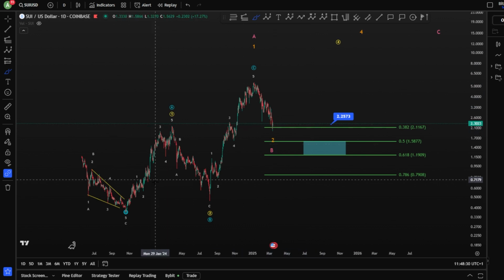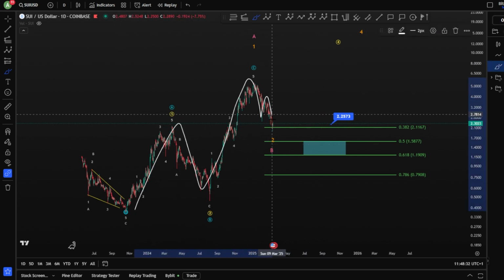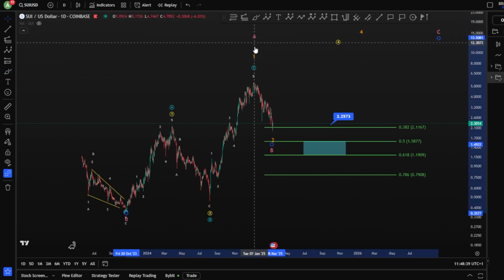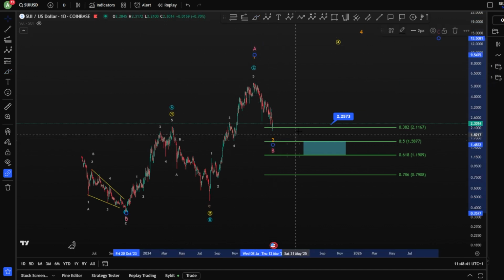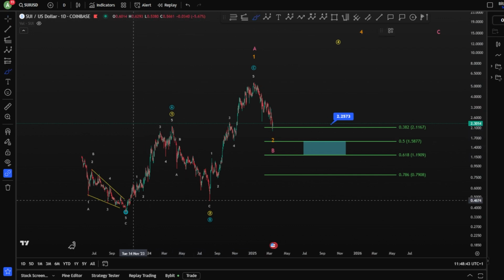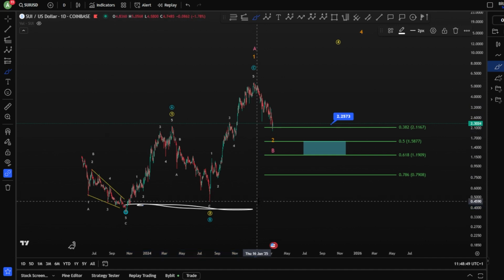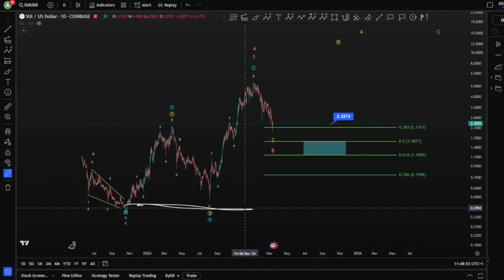Or 3 waves up, 3 waves down. Here it is very shallow. For this scenario, A, B, and a C, meaning a wave A here and a wave B, your wave B is very shallow in time regarding the time of this wave A. Look at the time of this wave A, and in comparison, look at the time of your wave B. It's very, very low.